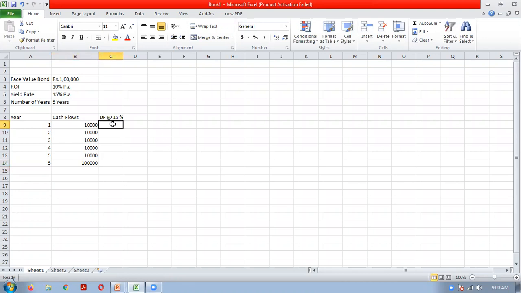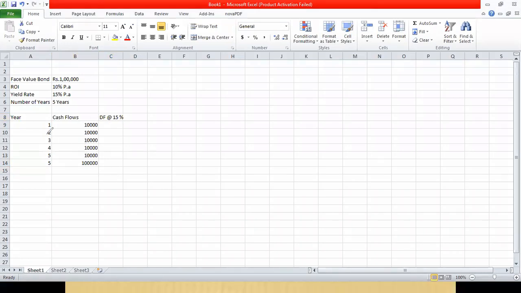Now, what is the present value we have understood? All these cash flows are arising at a future date. So we want to find out the price of the bond today, the correct price, or you can say the intrinsic value of the bond today. All this cash flow is arising at a future date, so we will have to convert this cash flow into today's value. See, 10,000 you are receiving after 5 years. What will be its value today? That we will calculate using a factor known as the discounting factor. So how will you calculate that?